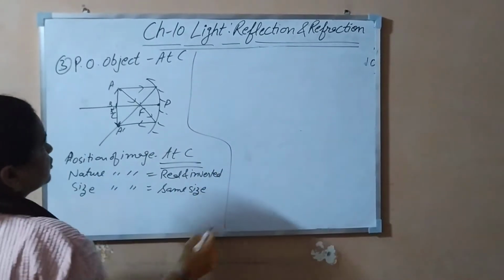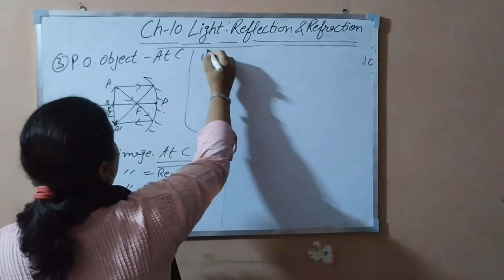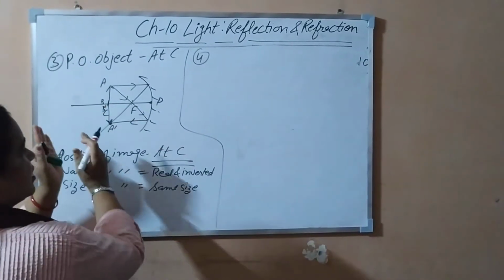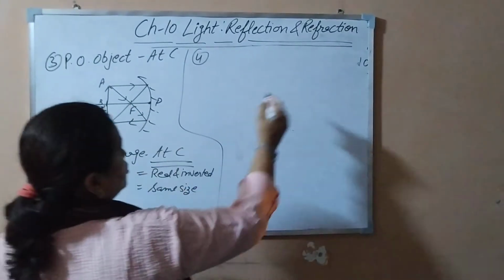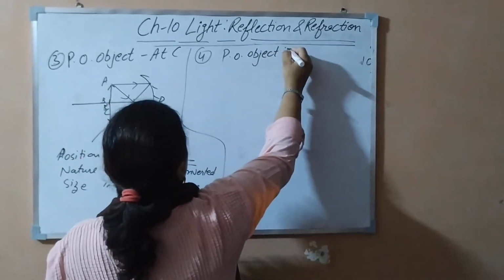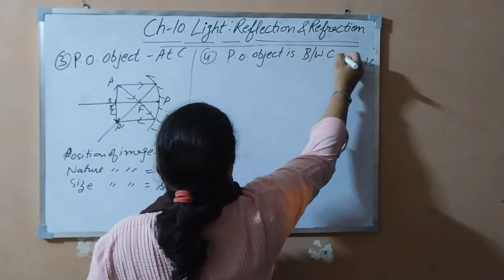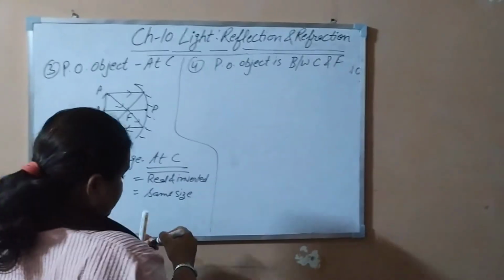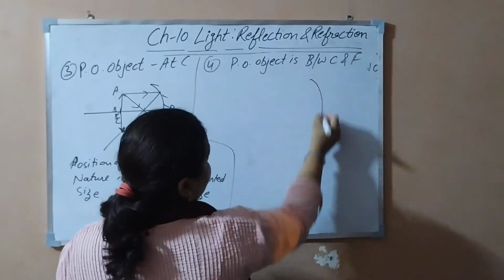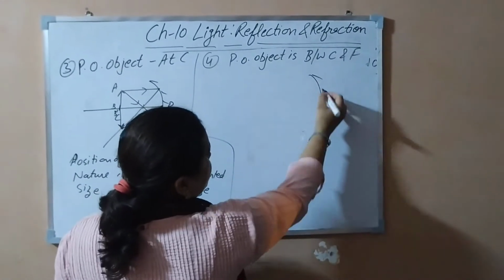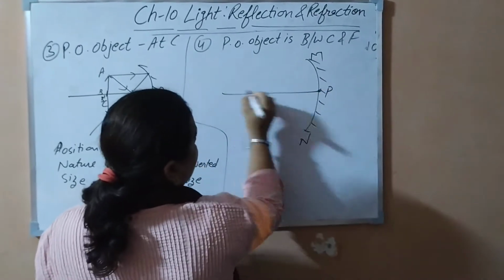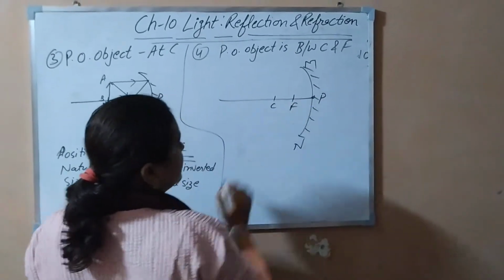Now let's do the fourth part. We are going near to the mirror. First of all, we were at infinity, then beyond C, at C. Now between C and F. Fourth case, the position of the object is between C and F. It means between the center of curvature and the focus of the mirror. So let's see that. It is again a concave mirror we are taking. Aperture, pole, principal axis, center and focus.